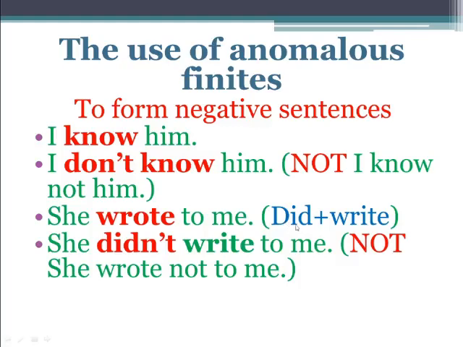In every past there is a did. What are we asked to do here? We are asked to make the negative of this sentence. So did not is how we make the negative of the past. She didn't write to me. Again, we are not using wrote.